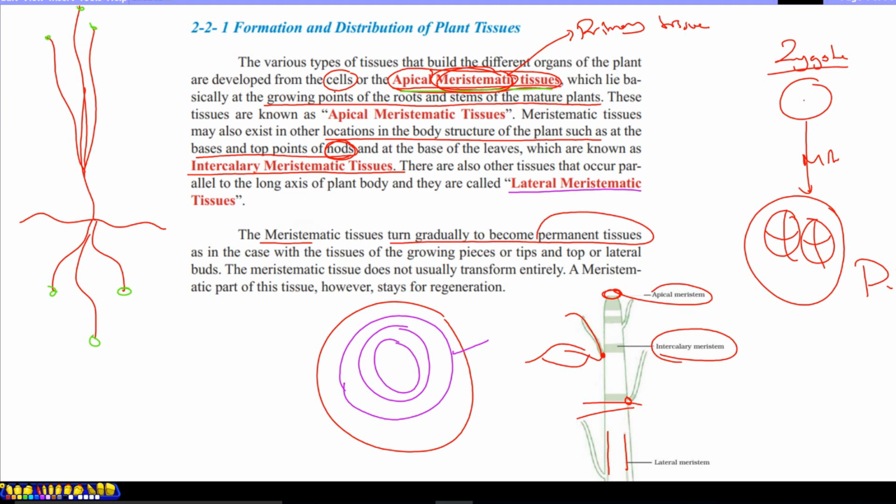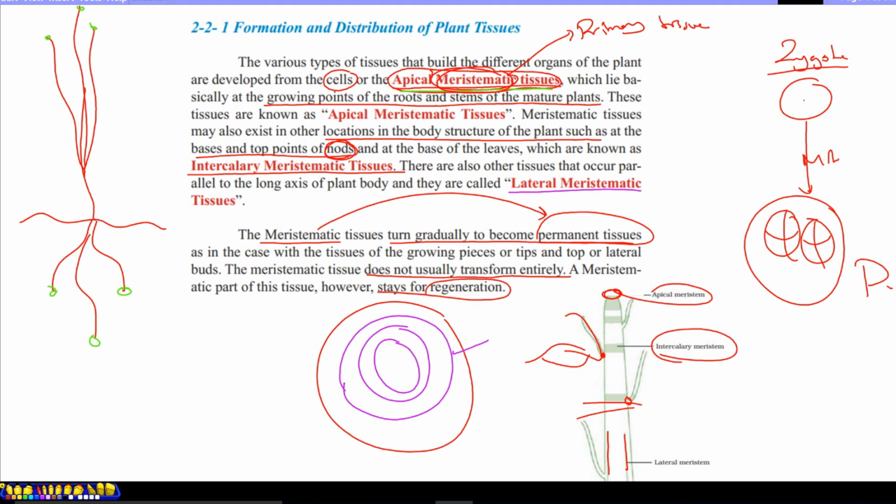We said meristematic tissue is primary tissue, but the tissues which originate from meristematic tissue are known as permanent tissues, as in this case with the tissue of growing points, tips, top or lateral buds. The meristematic tissue does not usually transform totally into permanent tissue, but some of these cells remain for regeneration.